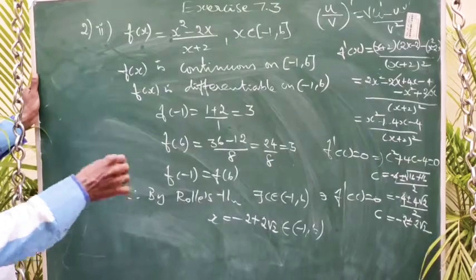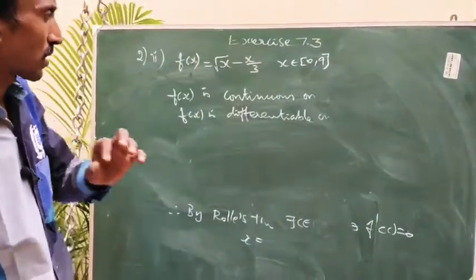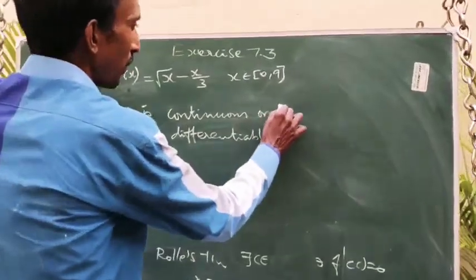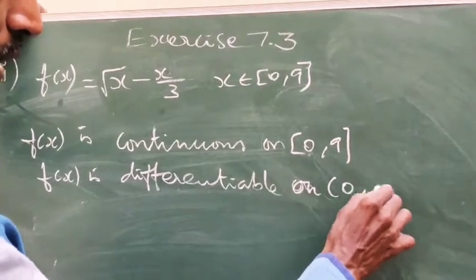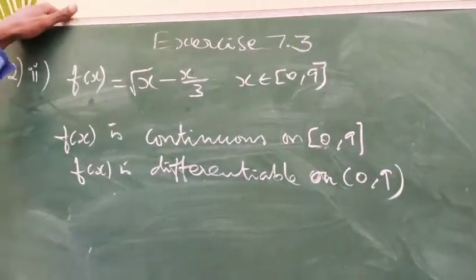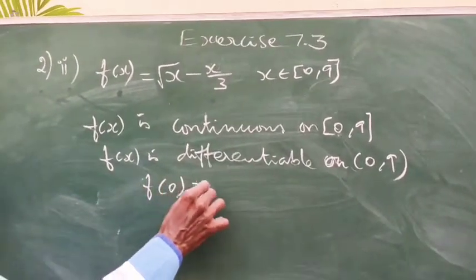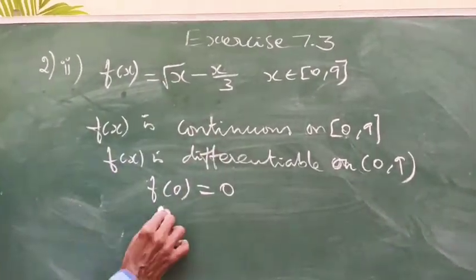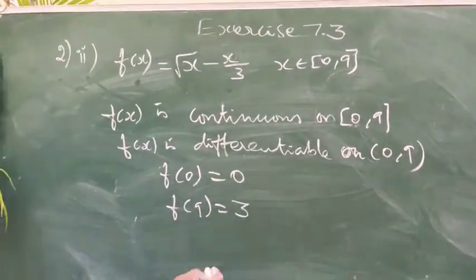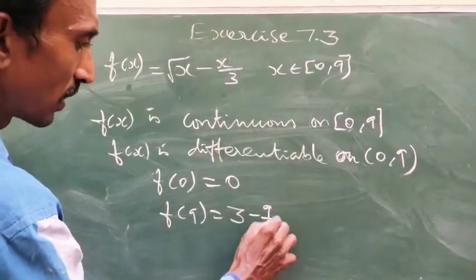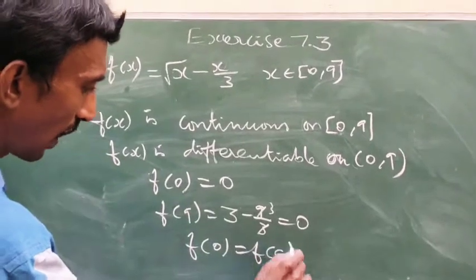So it is continuous, that is a combination of two continuous functions, again a continuous function. So continuous in the closed interval 0, 9 and obviously differentiable on the open interval 0, 9. If you want, you can check it. Differentiation exists, and you can find out f of 0. F of 0 is 0. F of 9 means root of 9 is 3. So 3 minus 9 by 3, so 3 minus 3, 0. So f of 0 equal to f of 9.